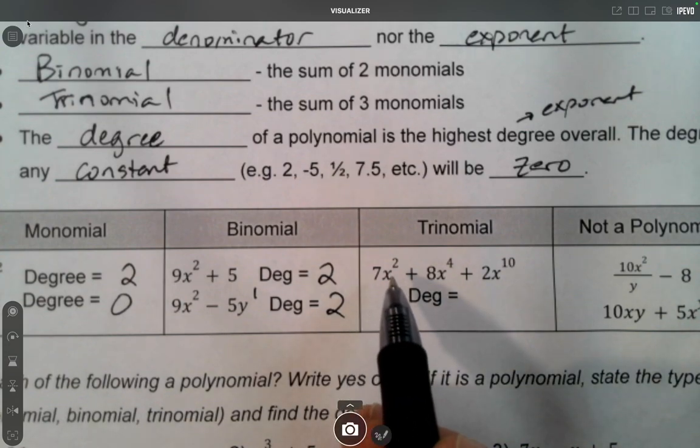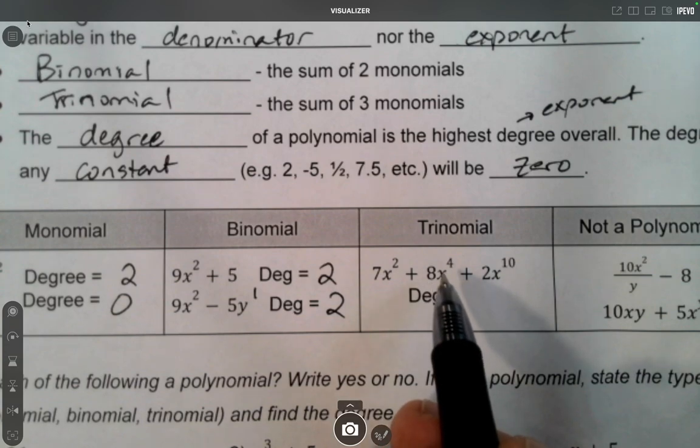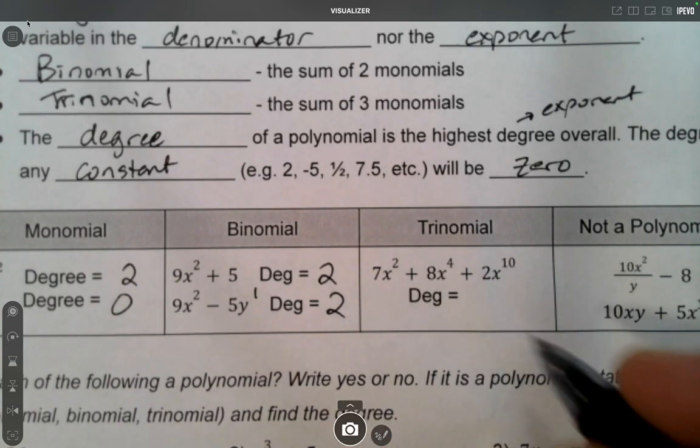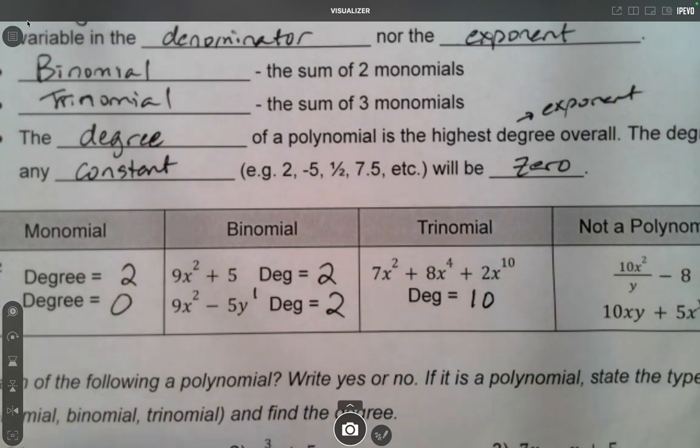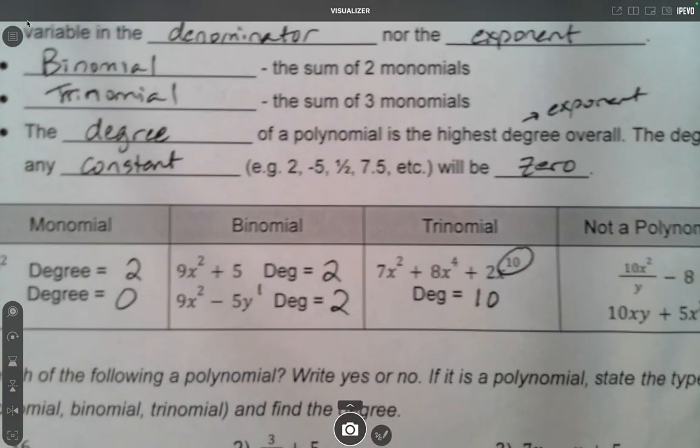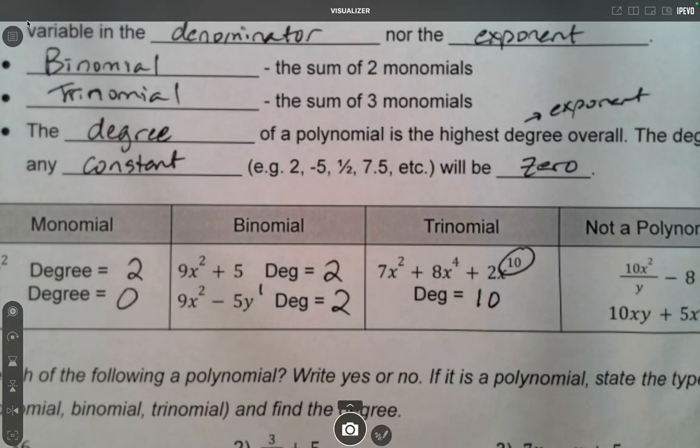As you see, we have an exponent of 2, then an even bigger one, 4, then an even bigger one, 10. So the biggest exponent, the degree, is 10 because of that exponent right there. So don't stop by just looking at the first term and assuming that's all you have to look at.